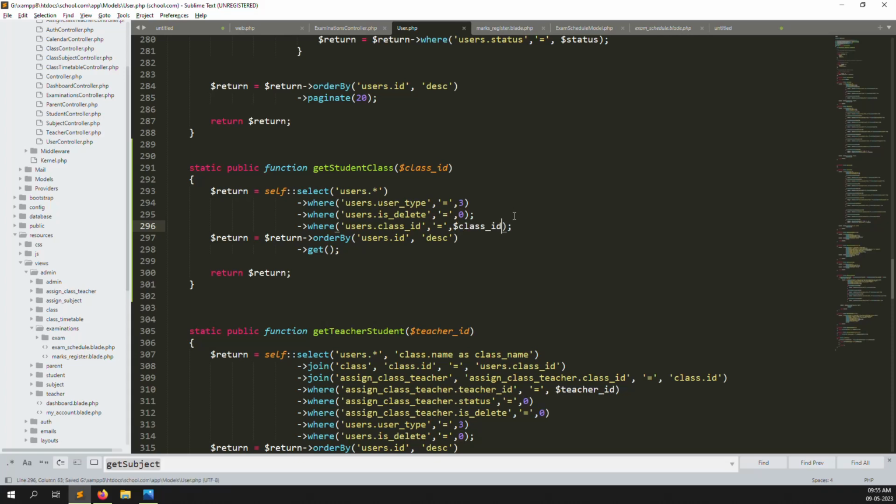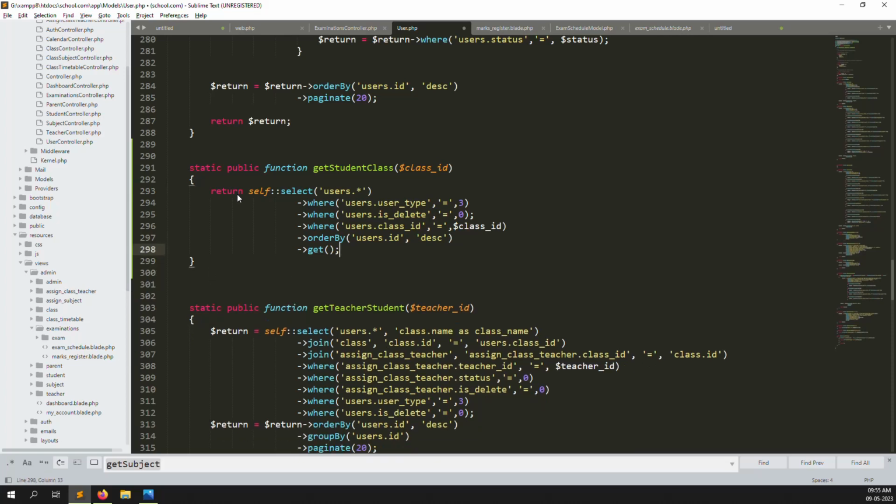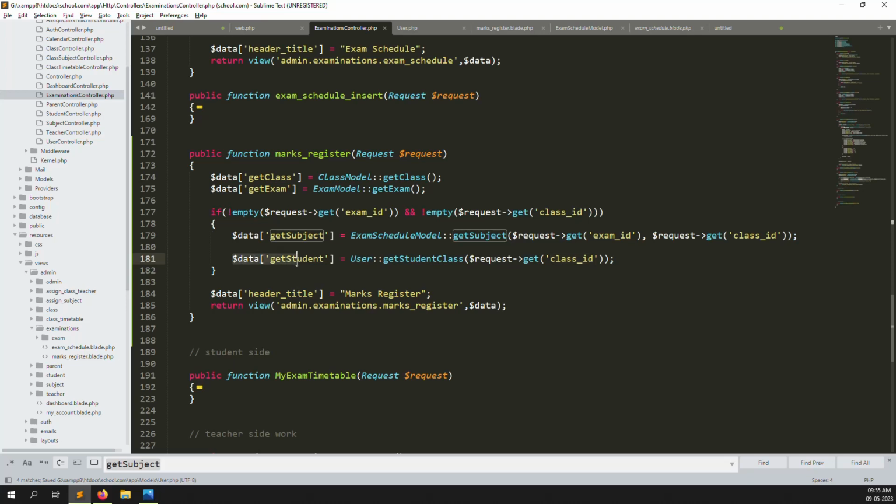I think now everything is good, and we just remove this one also, we don't need it now. Okay, return, we can change here, we don't need this variable, so it looks better. This is the reason I am removing extra variables. I save now, and I can make a dd here.